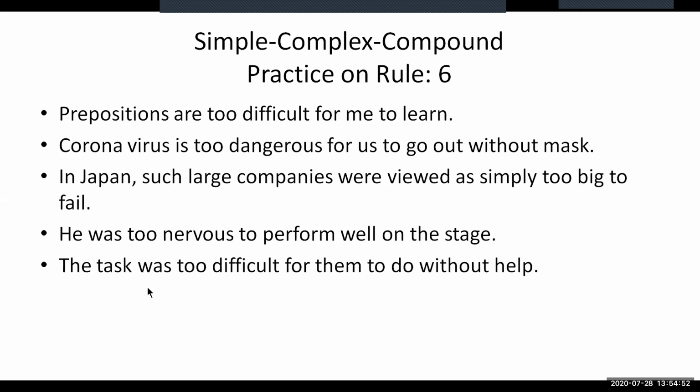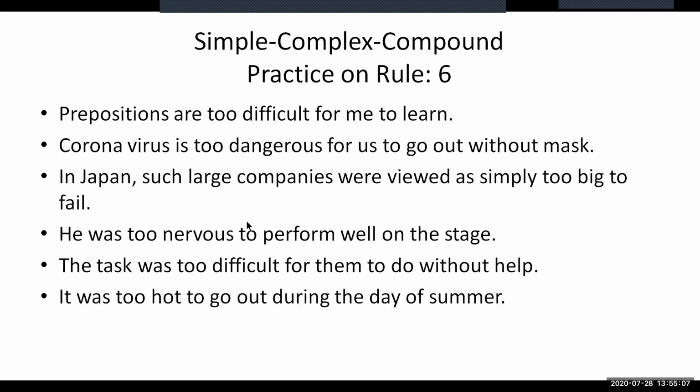The fifth one, the task was too difficult for them to do without help, is in simple form too, and you need to make this sentence complex and compound. The following one, it was too hot to go out during the day of summer, is in simple form, and you need to make this complex and compound.